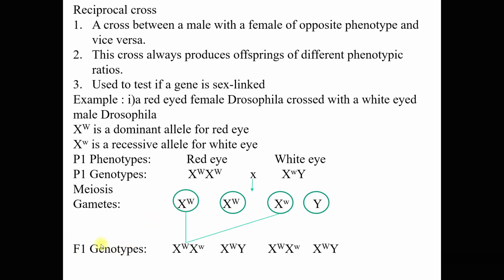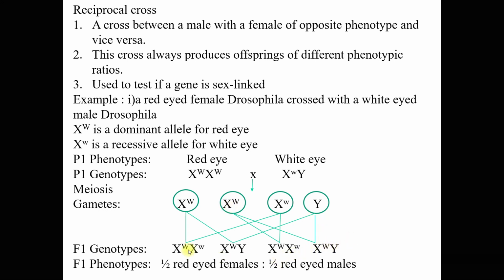Now let's do the crossing. So this would be the F1 genotypes, betul kan? Capital W with the small letter w. Next, this goes here. Capital W, X with the Y, and then this goes here. This goes here, and then this goes here. So we have this. The F1 phenotype will be, this is female, this is red eye female, betul kan?